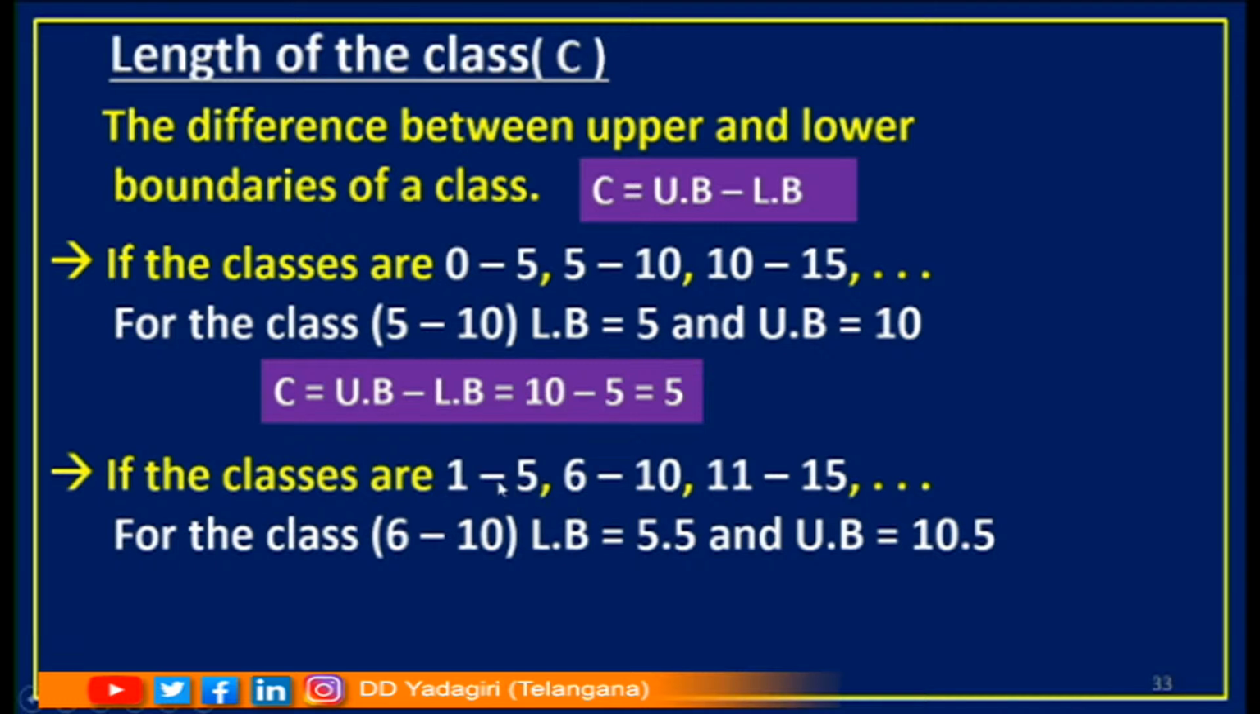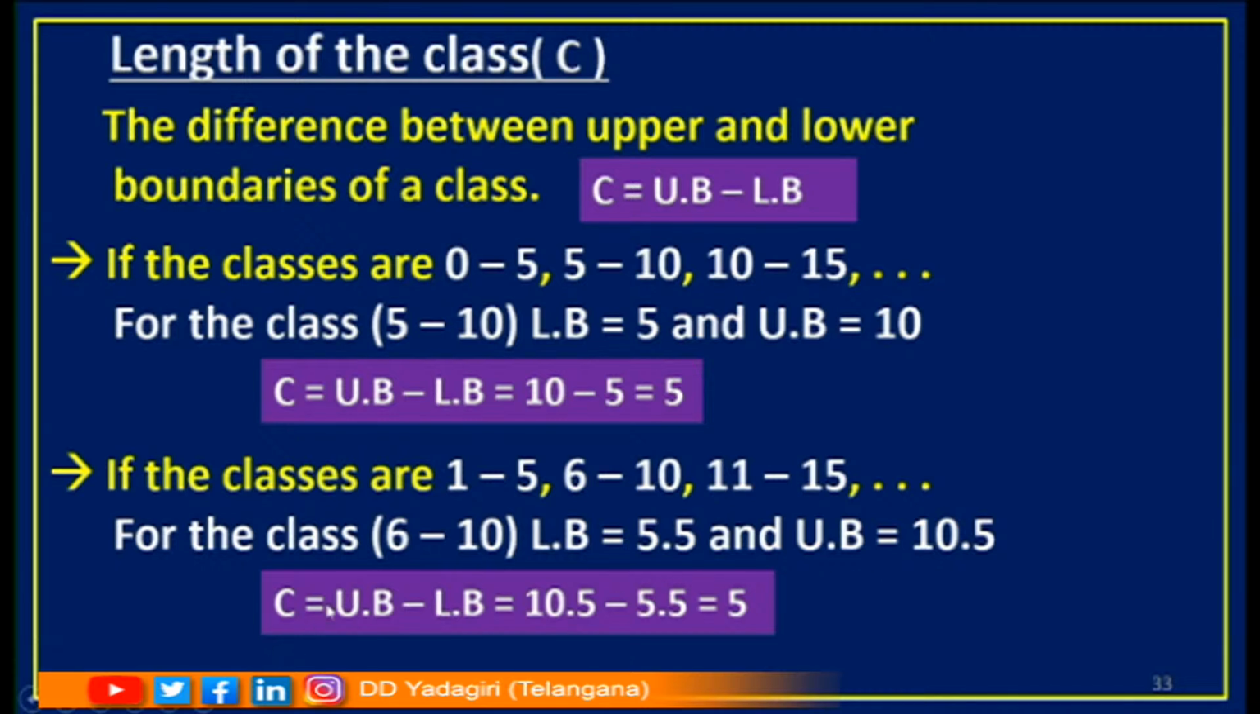If the classes are 1 to 5, 6 to 10 and so on, these are inclusive classes. For the class 6 to 10, the lower boundary will be 5.5 and the upper boundary will be 10.5. So the class length can be taken as UB minus LB, which is equal to 10.5 minus 5.5, which is equal to 5.